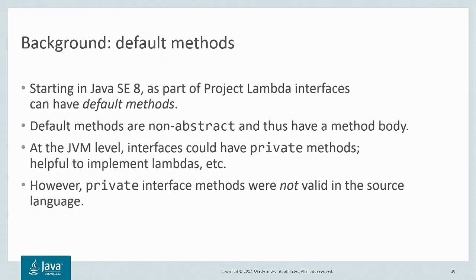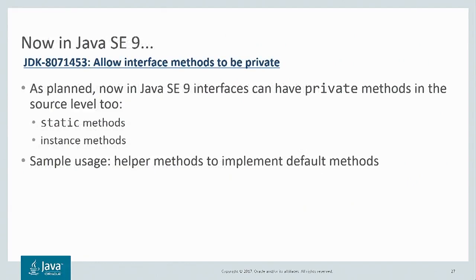As part of Lambda in JDK 8, you could add methods to interfaces that had code. These are called default methods. So these methods are non-abstract, and thus they have a method body. At the VM level in JDK 8, interfaces could have private methods, and these were used to help implement the lambdas and so forth. However, at the source level, programmers could not declare private interface methods in JDK 8. And now we can in JDK 9. You can declare both private static methods as well as private instance methods.